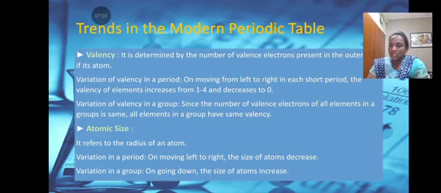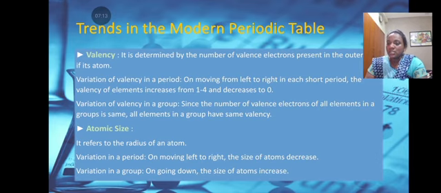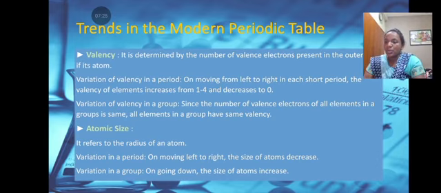Now we are going to see trends in the modern periodic table. First, we are going to see about the valency. It is determined by the number of valence electrons present in the outer shell of its atom. Variation of valence in a period. On moving from left to right in each short period, the valence of elements increases from 1 to 4 and decreases to 0. Variation of valence in a group. Since the number of valence electrons of all elements in a group is the same, all elements in a group have the same valency.